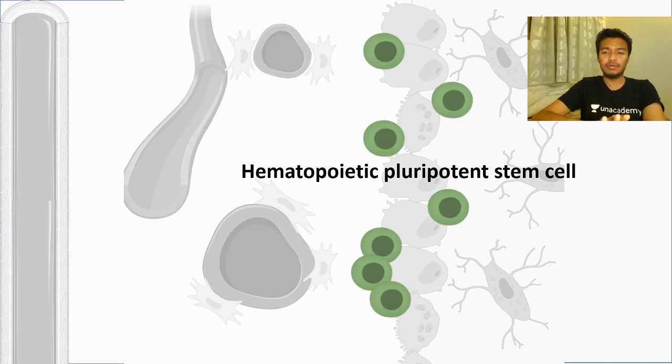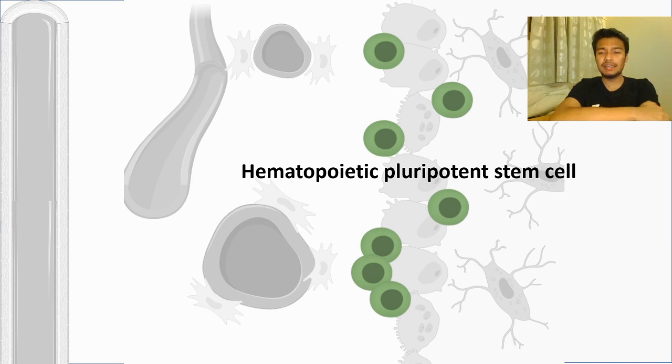Here I want to pause for a moment and tell you what pluripotent stem cell means. You might have heard the terms totipotent, pluripotent, omnipotent, multipotent, and all of these things. So what do they really mean? Pluripotent stem cells are pretty much naive and immature. They don't have any constraints that you have to become this and that. So they have the possibility to become anything. So what is a totipotent? A totipotent stem cell by definition can give rise to embryonic and extra-embryonic tissues, both the tissues, okay? And an example is the zygote.